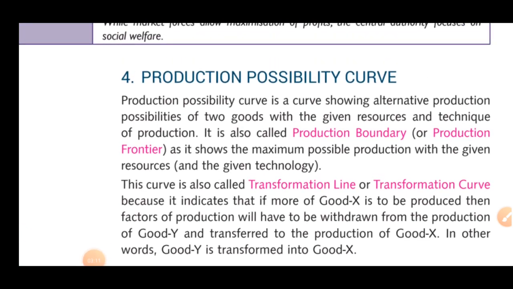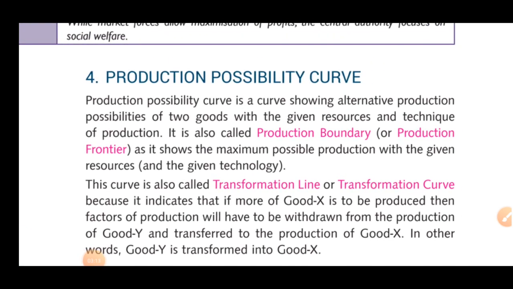Now, the production possibility curve. What is that? We can call it PPC. PPC is a curve showing alternative production possibilities of two goods with the given resources and techniques of production. Fine, a curve which is showing two things is called a production boundary, production frontier, or production possibility curve.